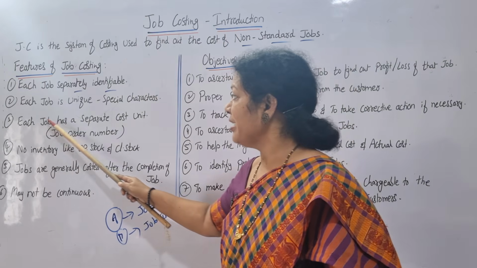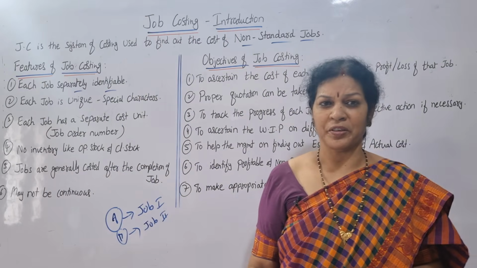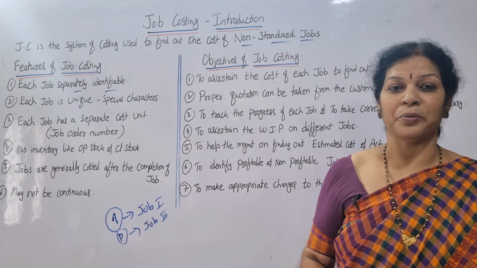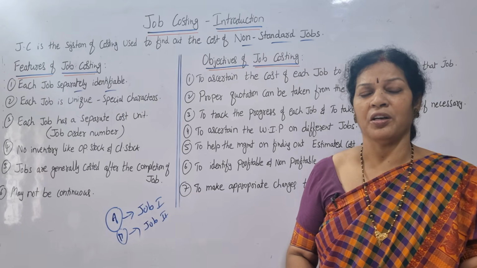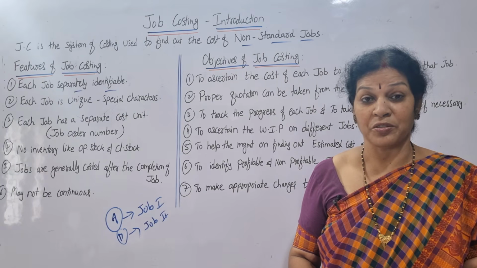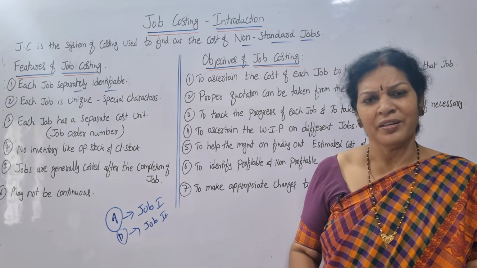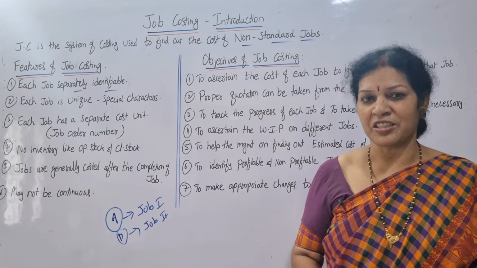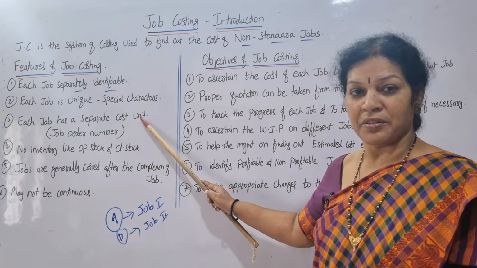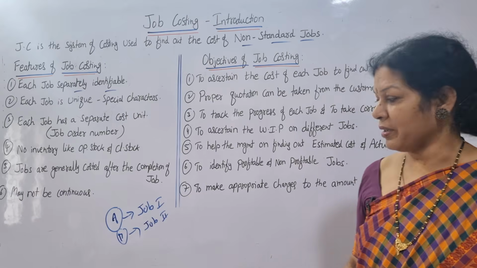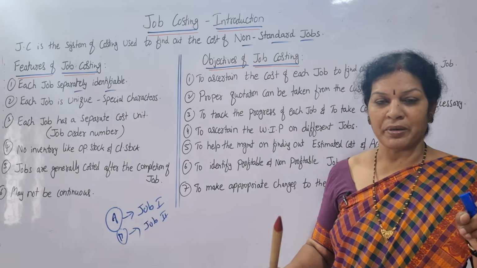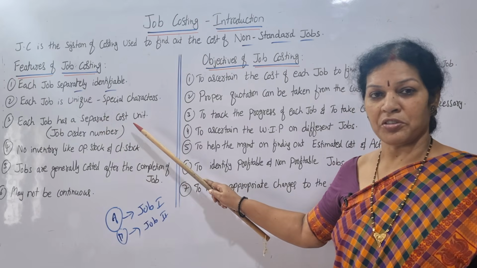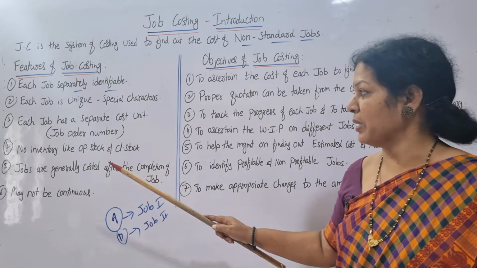Next feature, each job has a separate cost sheet. Just now I told you cost should be prepared, but for each job we are going to prepare a separate cost sheet, because for that particular job we see how much expense we incurred and how much cost we are spending. According to that we'll add some profit, and then take that amount from the customer. That is why each job is separate. We can call this the job order number. For job 1, some number will be allocated and written, so each cost unit will be allocated a job number also.